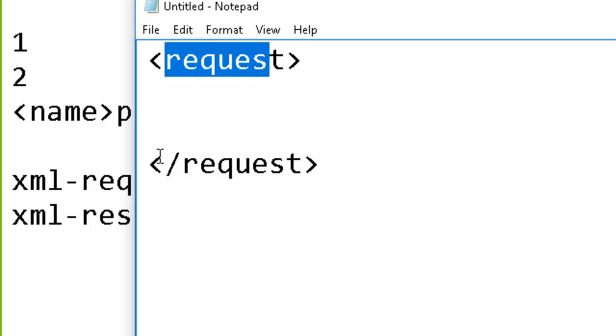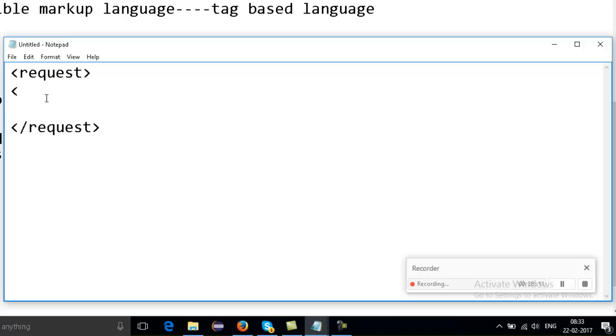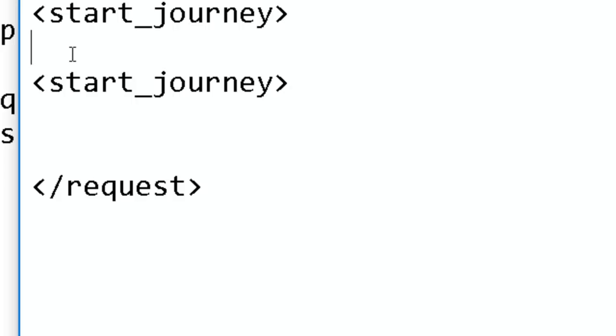All the things which I am going to write here, say this is my start journey, with the same tag name, let's say start the journey from Delhi, with a forward slash, and I want to end my journey with the same name, from Delhi to Goa.